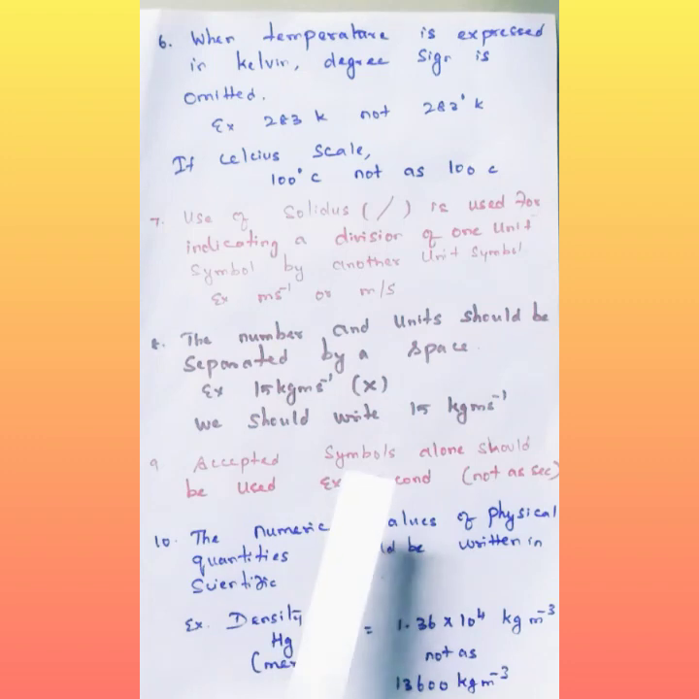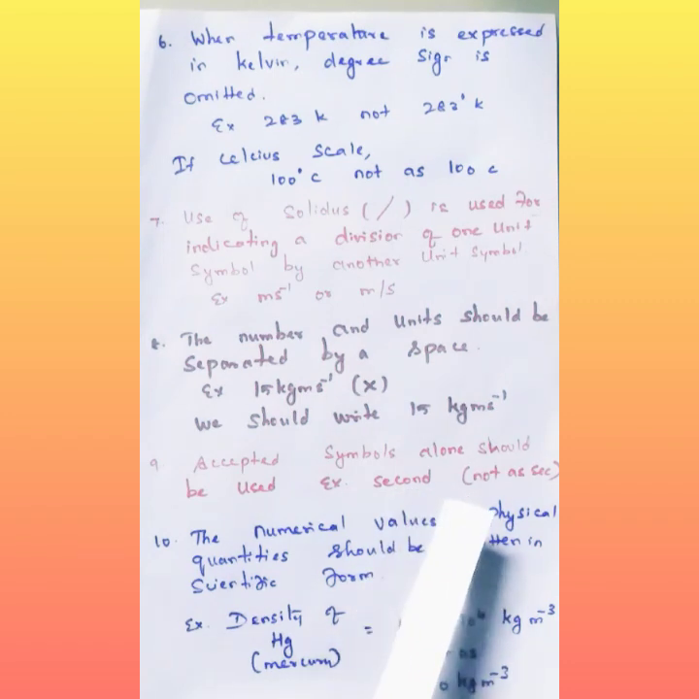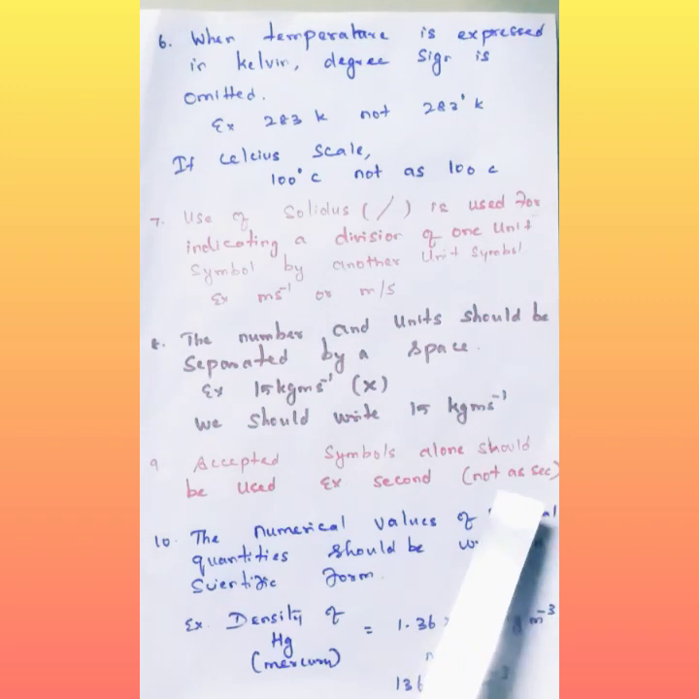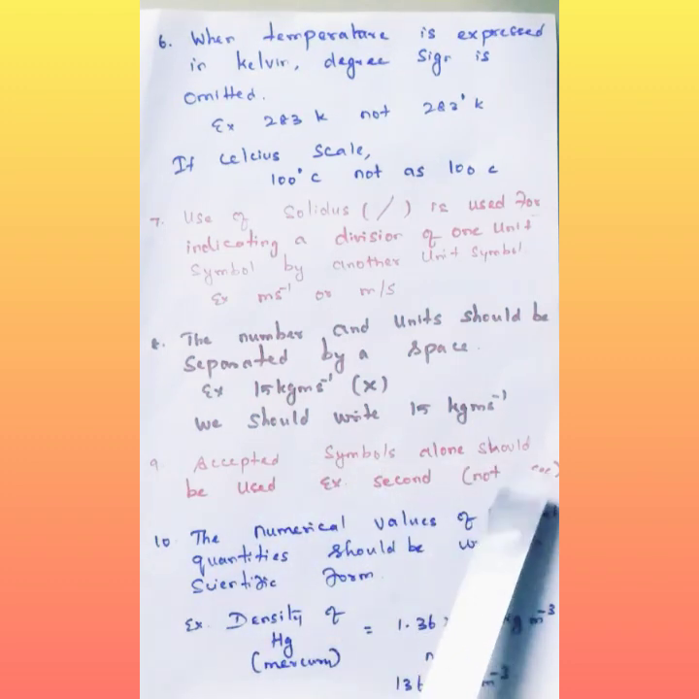Next, ninth point: accepted symbols alone should be used. For example, for second, the symbol is not SEC; we have to write only s. For second we use only s. For kilogram we use only kg, not as we wish. Here SEC is not correct. We have to use only s for writing the symbol. So accepted symbols alone should be used.